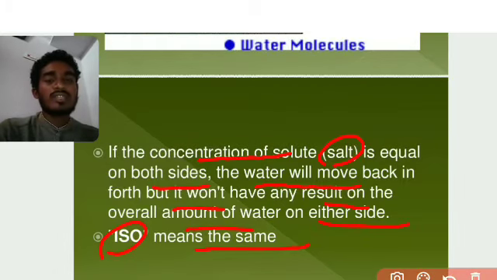Okay, so this is the forward and backward movement of water in solution, so that we call an isotonic solution.